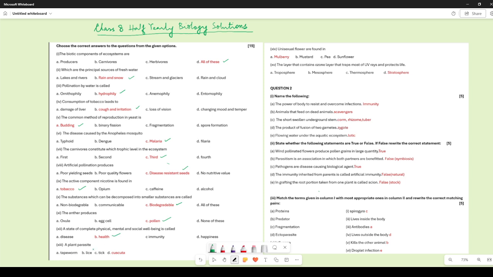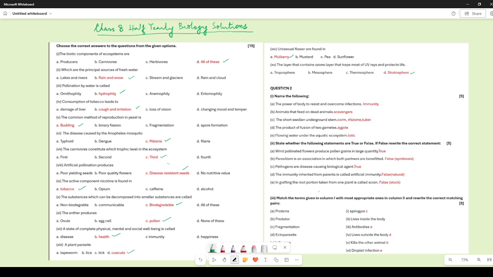A plant parasite, Cuscuta. All the others, they are all animal parasites. Unisexual flowers are found in mulberry, mustard, pea, sunflower, all of them have bisexual flowers. The layer that contains ozone layer that traps most of the ultraviolet rays and protects life is stratosphere.